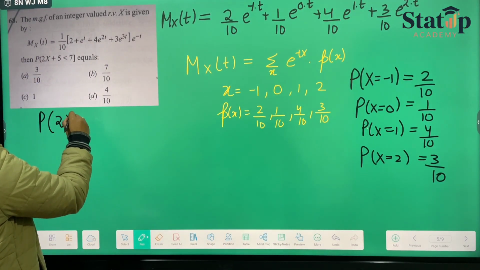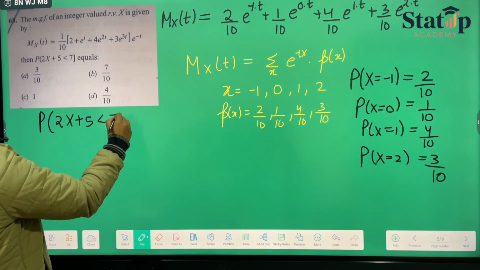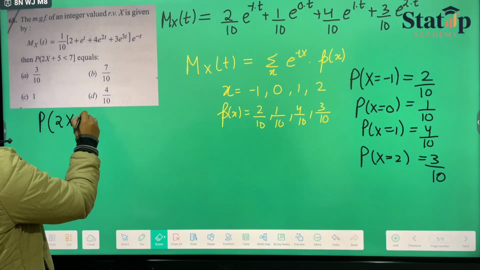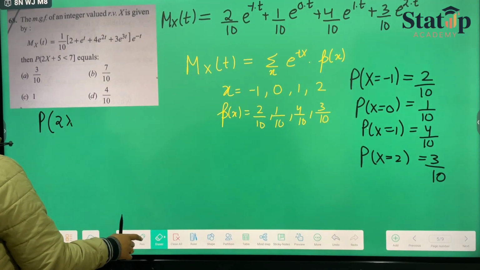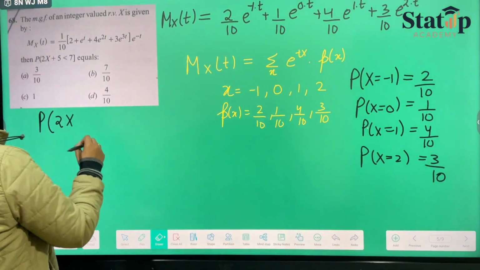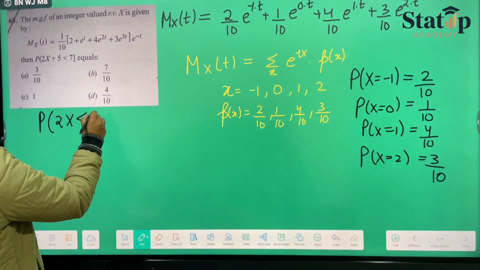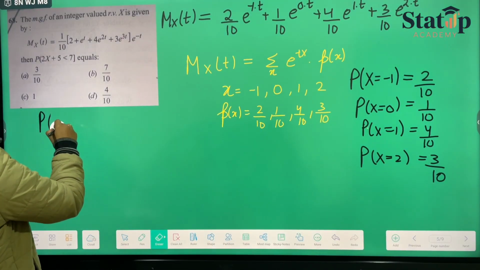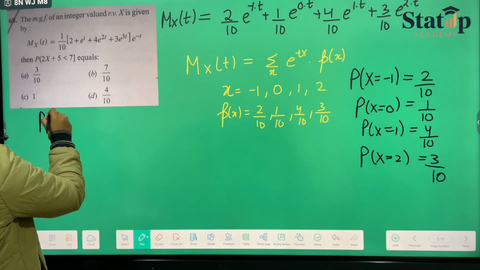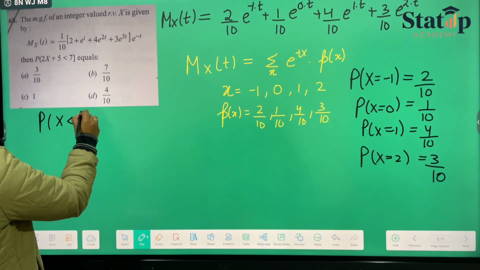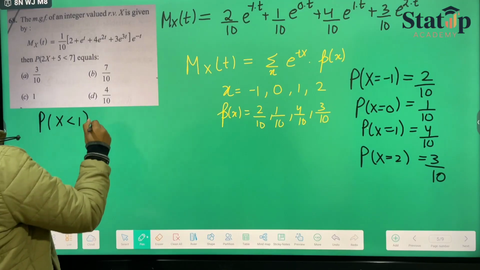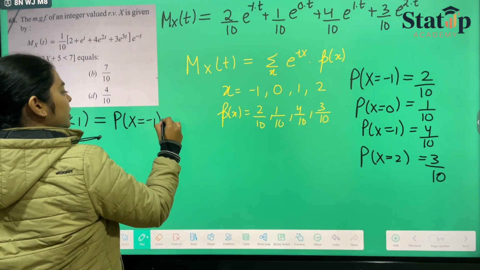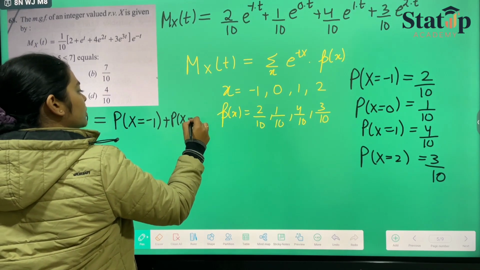Probability 2x plus 5 is less than 7. Now if I subtract 5 from both sides, we'll be left with 2x is less than 2, and if we divide it by 2, then probability x is less than 1. Now probability of x less than 1 occurs only in two cases. Probability when x equals minus 1 plus probability when x equals 0.